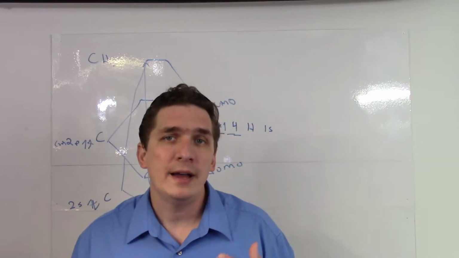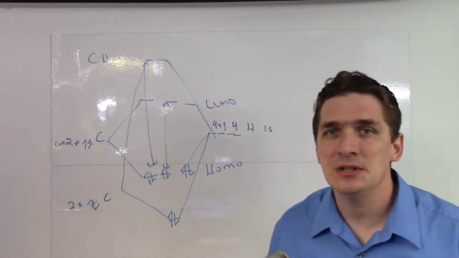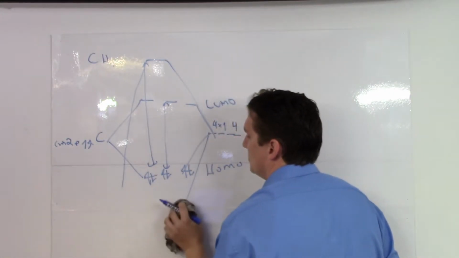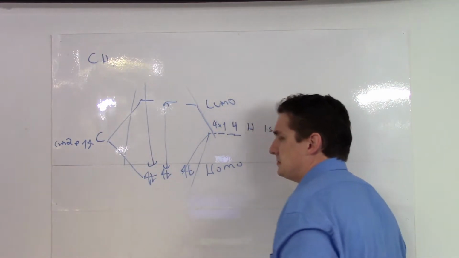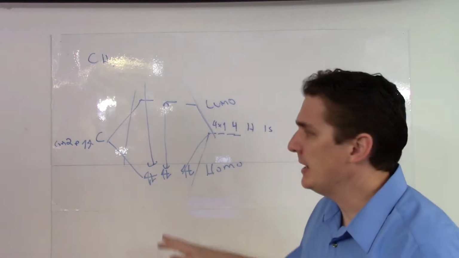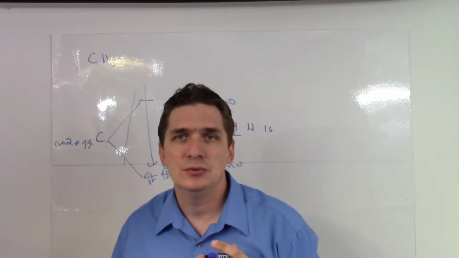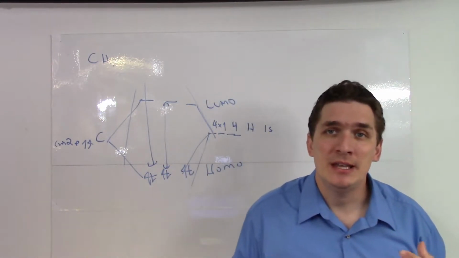Now, why do we care about this in terms of azo chemistry? So what I want to focus on here on methane is the HOMO and the LUMO. So we're going to ignore the carbon 1s, even though it does play a role. Well, the actual energy difference between these two corresponds to basically the differences in electronegativities between the atoms, as well as